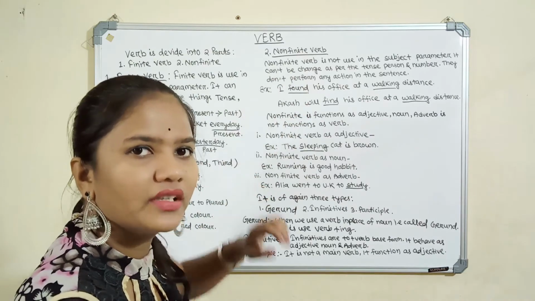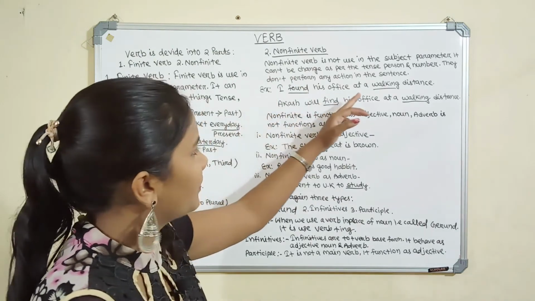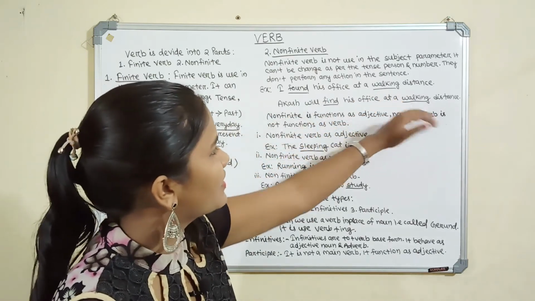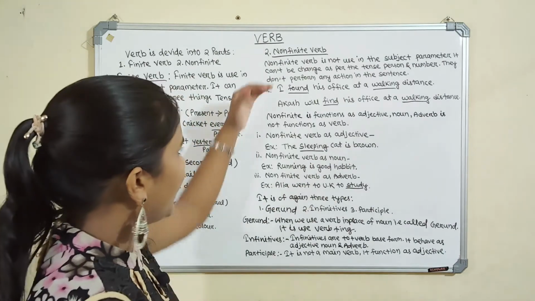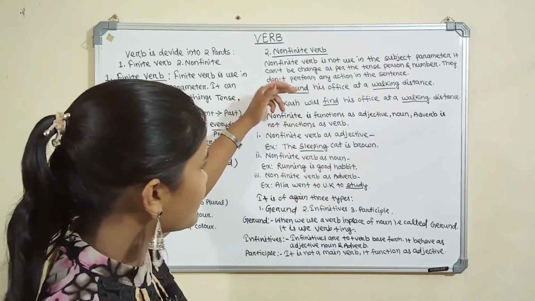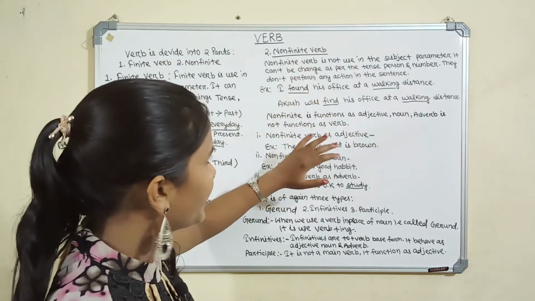Let's take one example, then we will understand easily and clearly. I found his office at a walking distance. Akash will find his office at walking distance. I found and Akash will find: it is the changing form, but found changes into find. Walking doesn't change, so it is the non-finite verb.